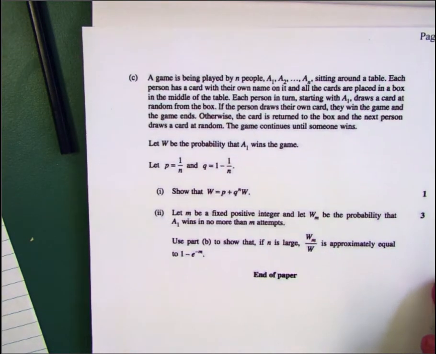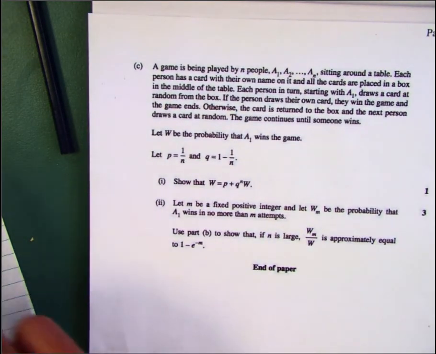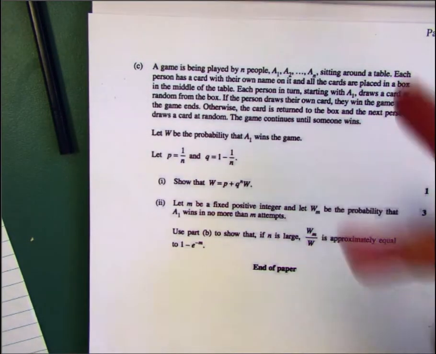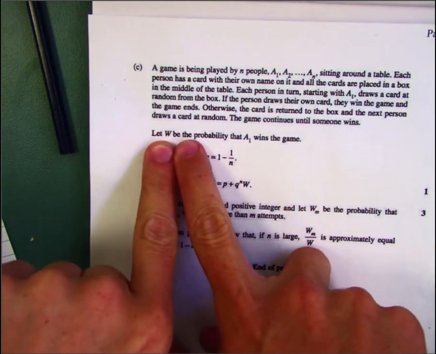Absolutely love, but the next part is a probability one, and the probability one does cause you, probability in extension 2 is a problem, a big problem. But here, at least, they've given you a little bit of a hint. So, a game's being played. Look, I'll let you read that. But basically, we need to work out what this W is.